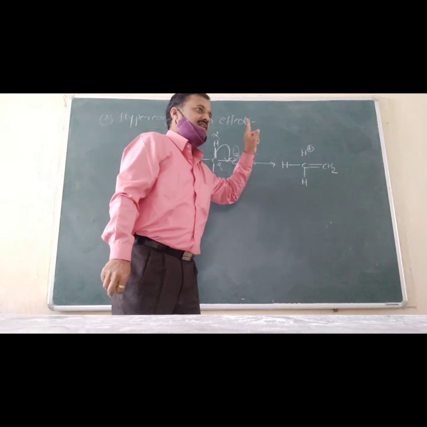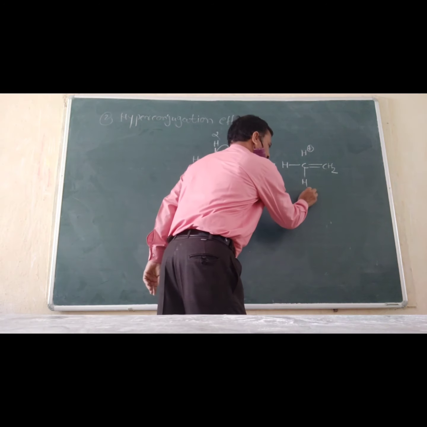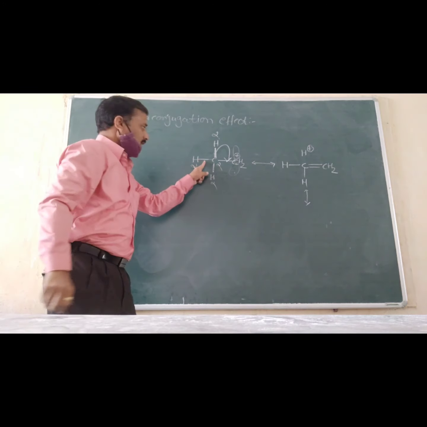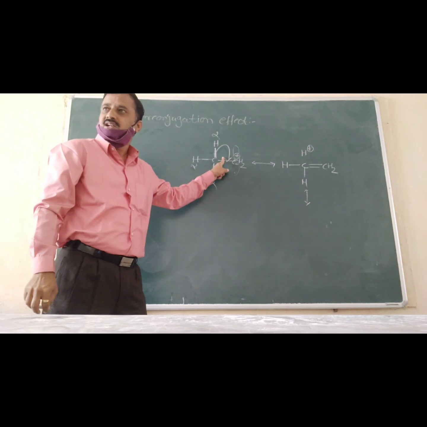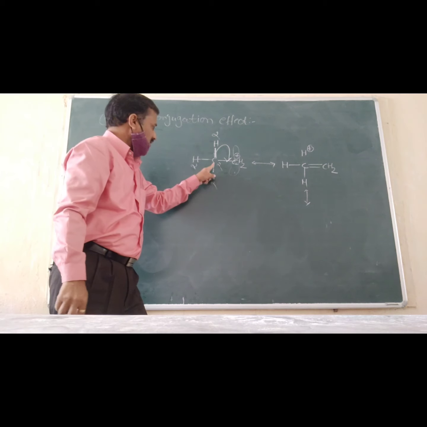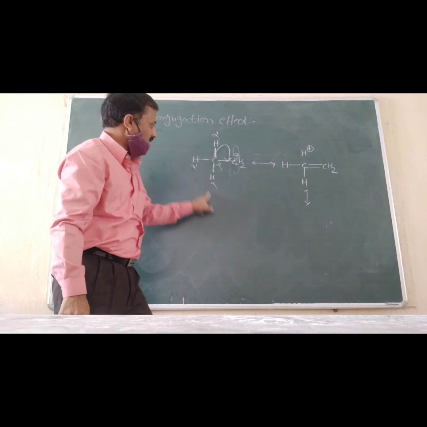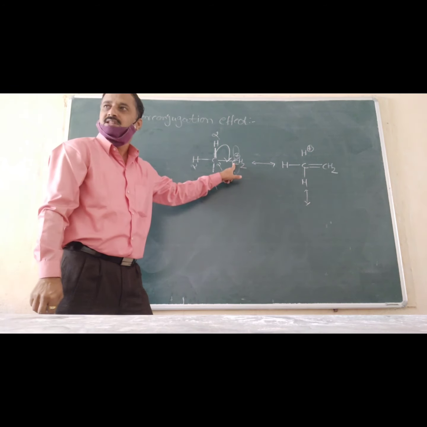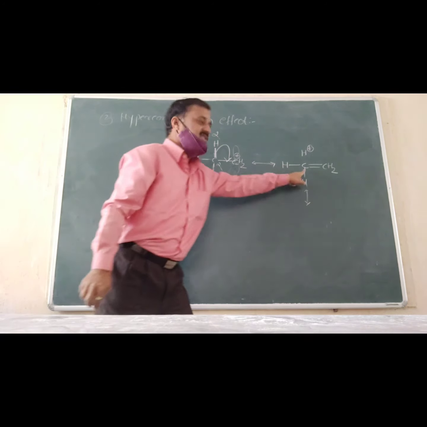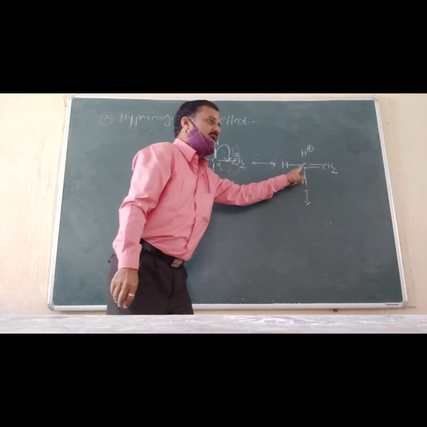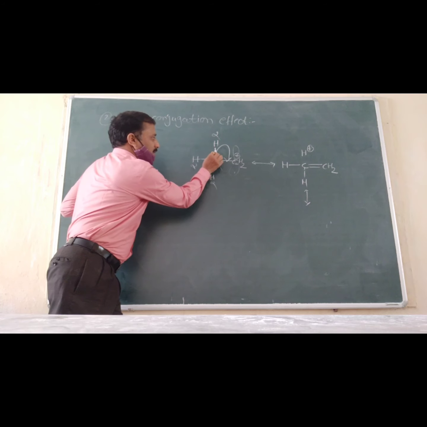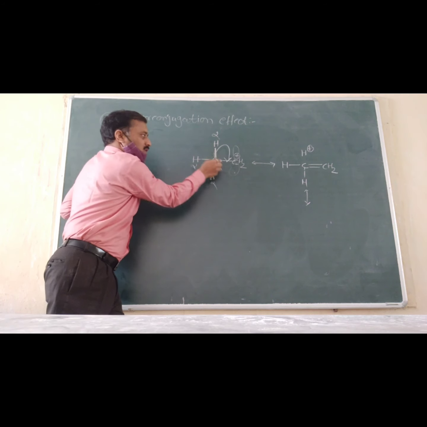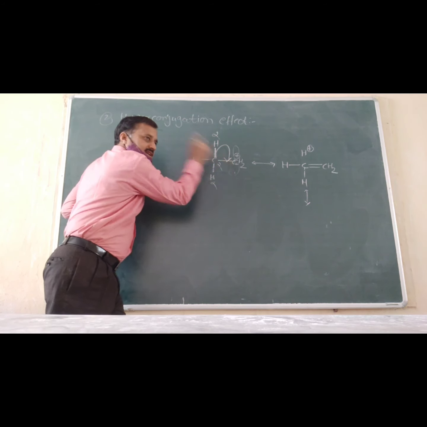The next possibility: the sigma electrons of this alpha C-H bond also migrate towards the electron deficient center.